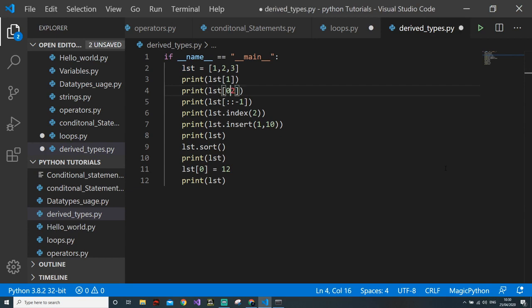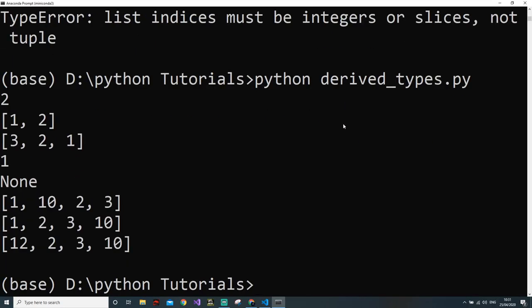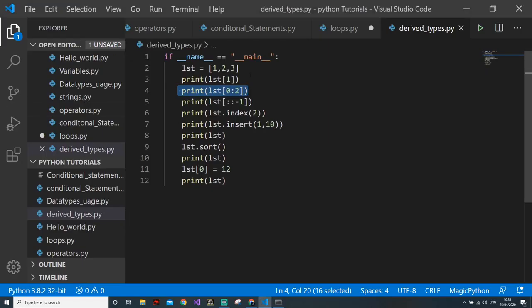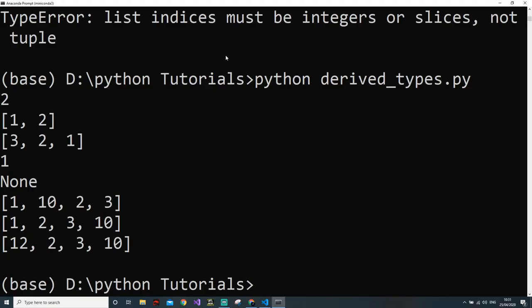See, now this is a perfect example of an interpreted language. It is going one by one. So it is not showing all the errors at once. It is showing an error in this line. Now it is showing me an error in this line. So this is what lists do. So the first is 2. So the list element at index 1 is 2. That is our correct output.